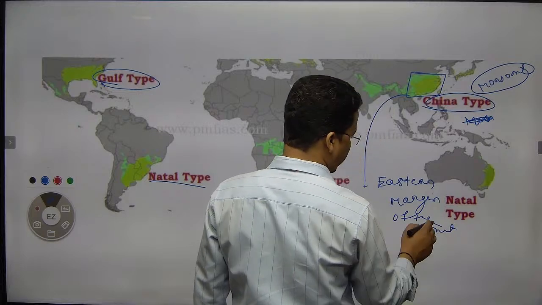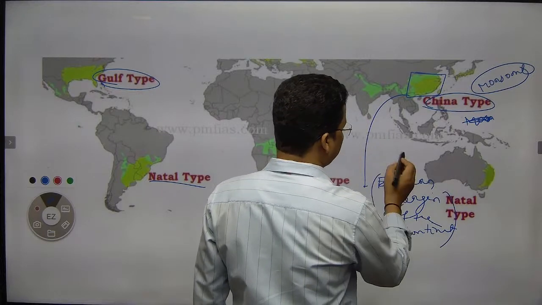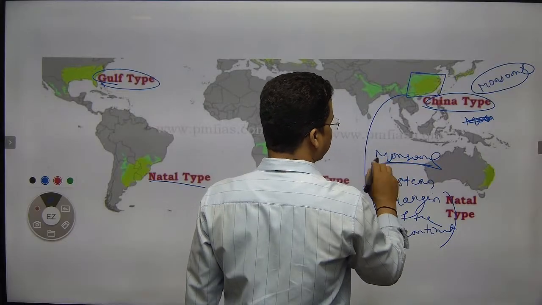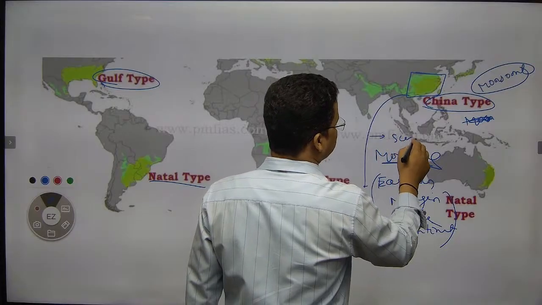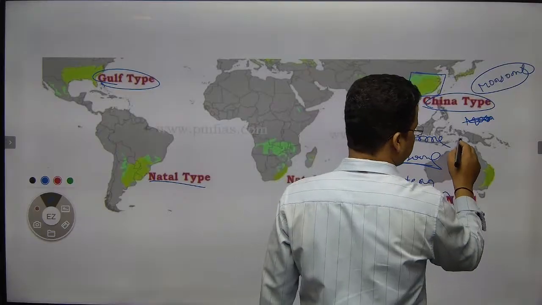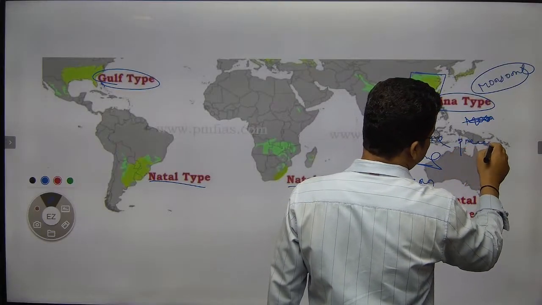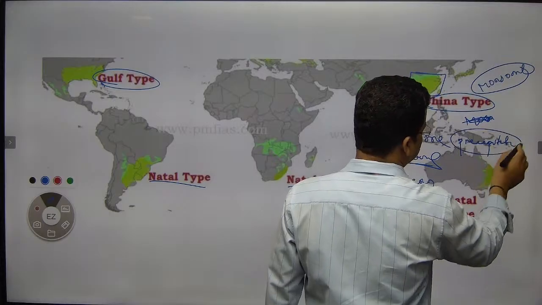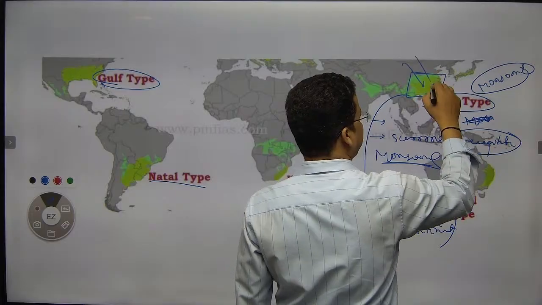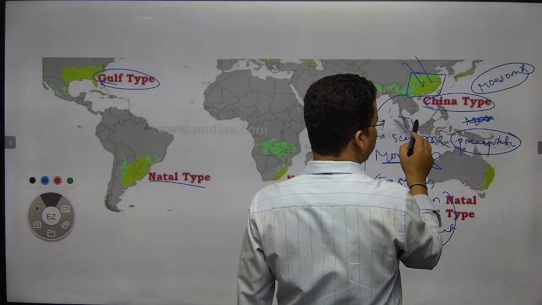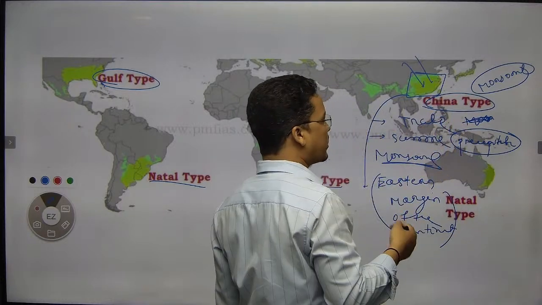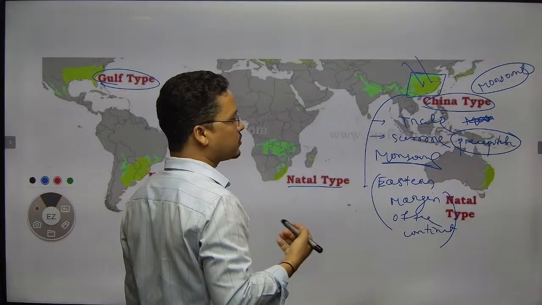Eastern margin of the continent, right? It will have a monsoon effect. There would be a monsoonal effect. In summer it will be a little bit harsh, but maximum rainfall, or precipitation, will be there in the summer. In the winter, continental type of air mass will come. The region will have trade wind influence. Under the trade wind influence, the region receives maximum rainfall during the summer season.